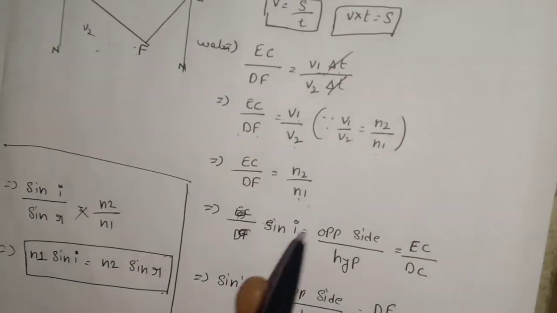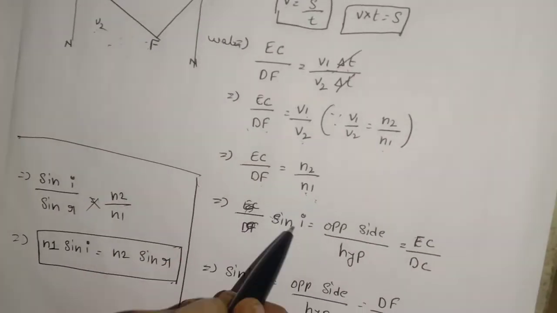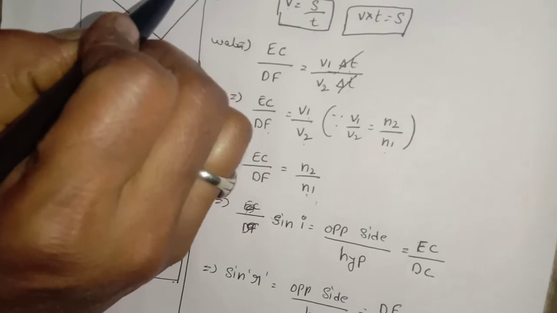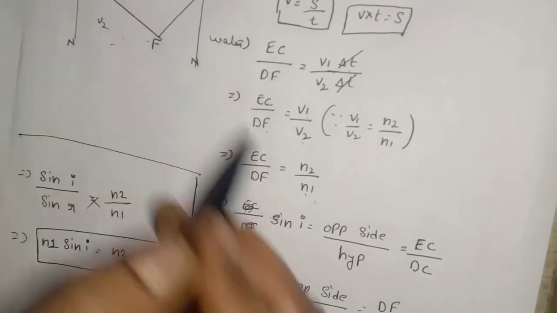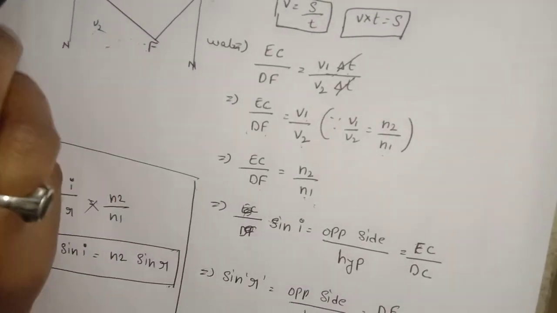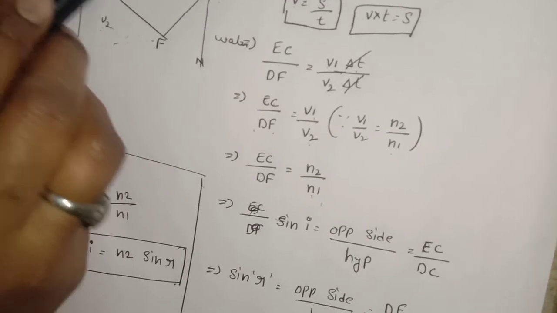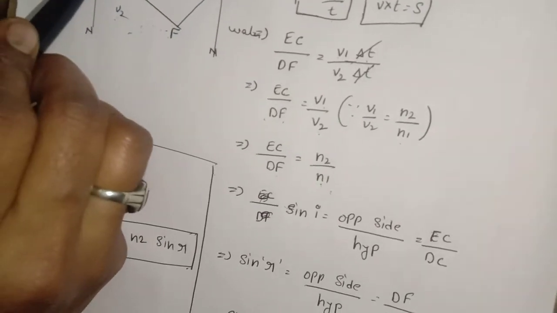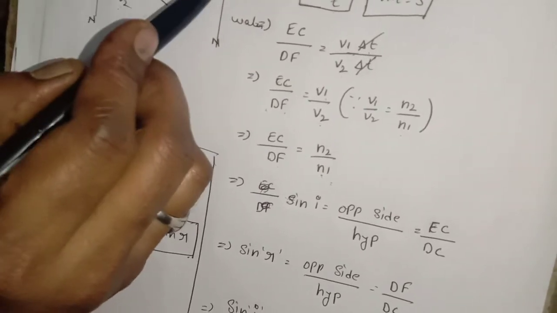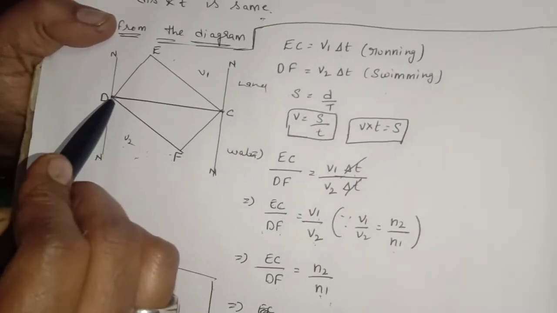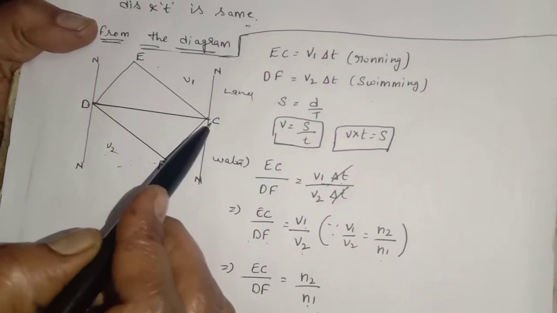Okay. So here sin I. Here we will get 90 degrees. So we will call it sin I. So sin I we have, means opposite side. So here EC opposite, what is there? Hypotenuse. Opposite side by hypotenuse. Hypotenuse is nothing but DC is the hypotenuse.